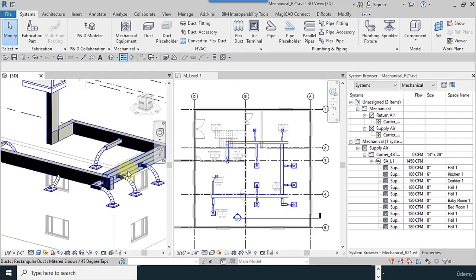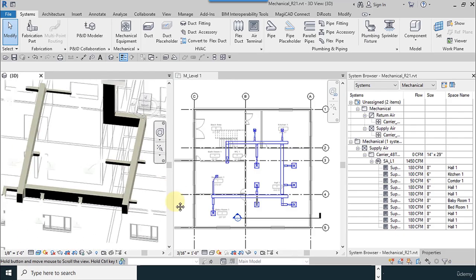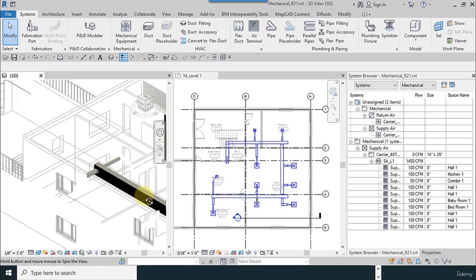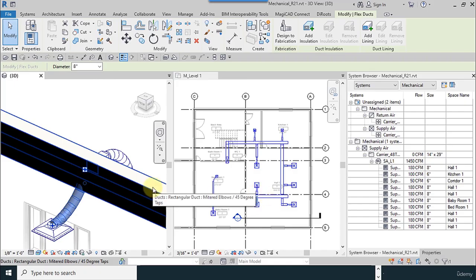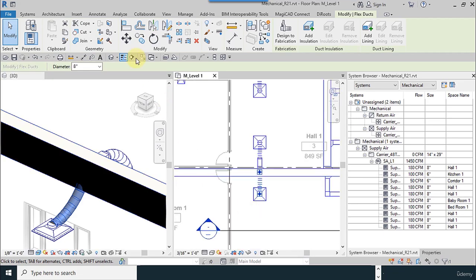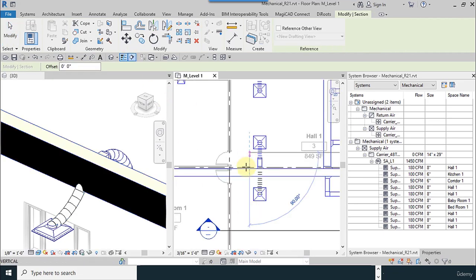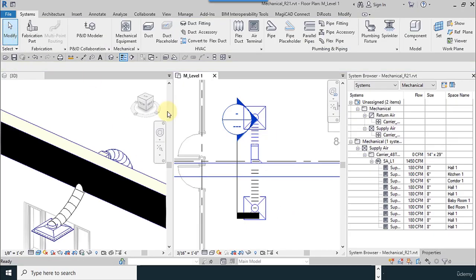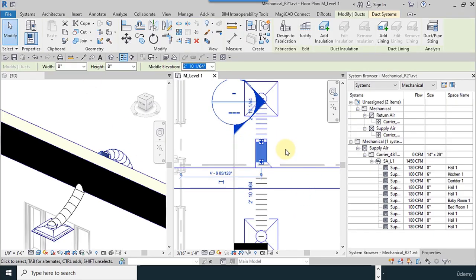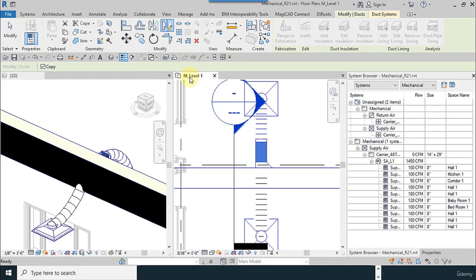Some of them use tab connections, so we want to reconfigure this one manually. Okay, I create a section plane here like this, or you can do another option, for example, mirror to axis.